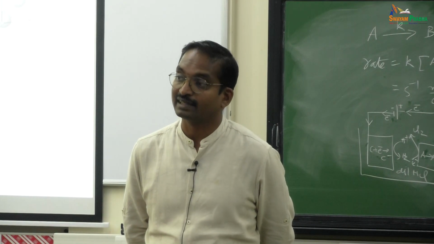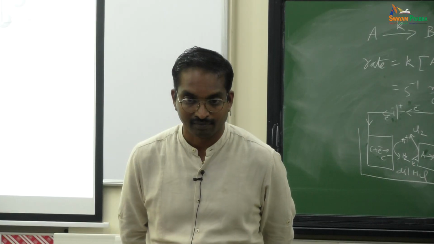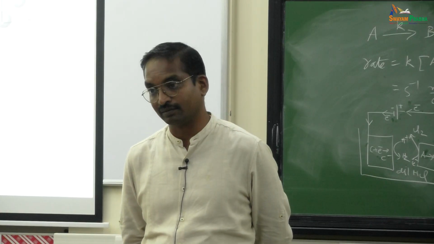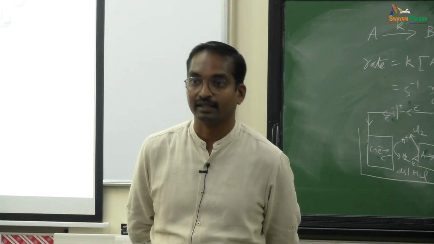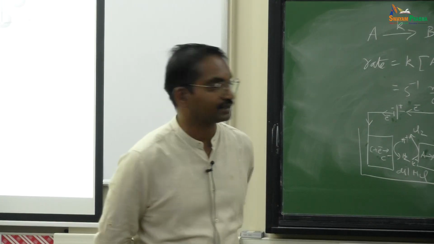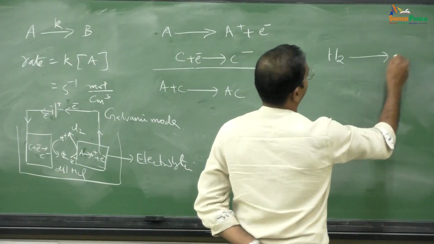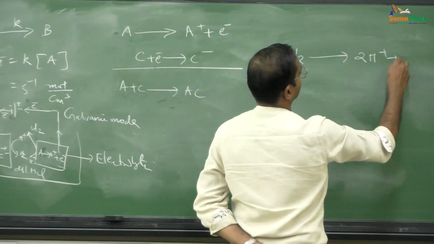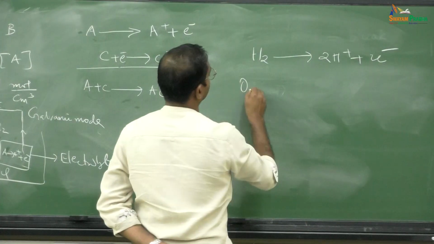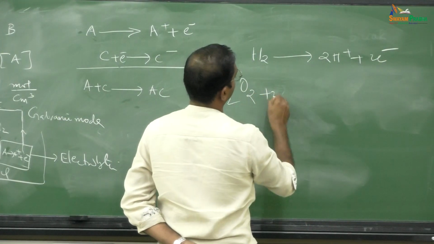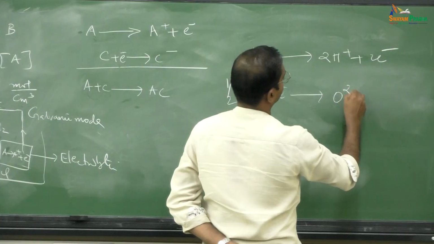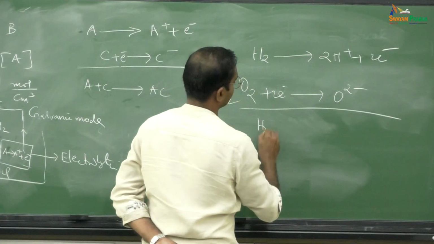What kind of electrochemical cell? Galvanic cell. It will give energy. Wherever delta G is positive, again I can convert it into a cell. It will become an electrolytic cell. For example, if I have hydrogen, and hydrogen can get oxidized, producing 2 electrons, and you have oxygen which takes up these 2 electrons and produces oxide, the net reaction is this.